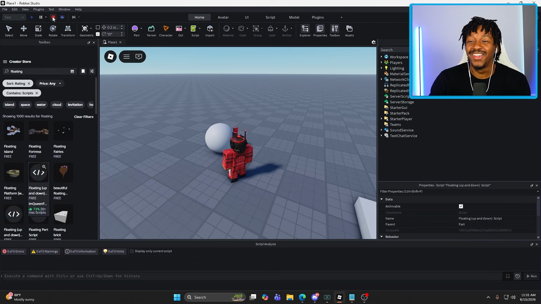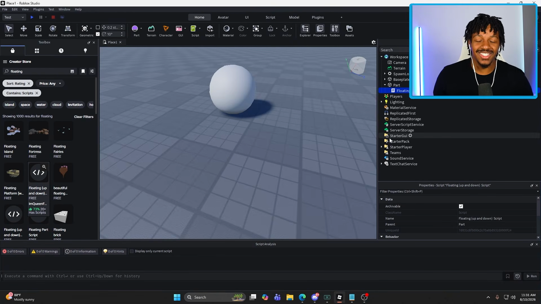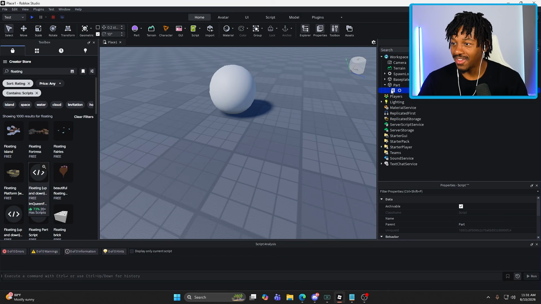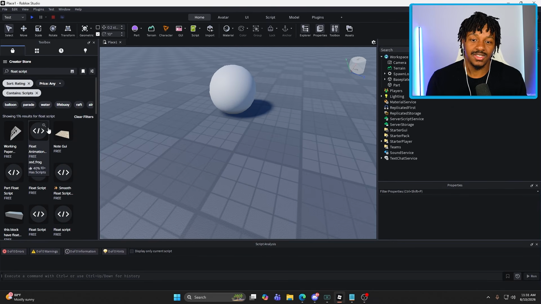Yo, all right, dude. Hold on. Let me actually lock in. I need to stop playing around. There's no way creating a floating ball is that hard. All right, you know what? Let's see. Float script. Now, this is the thing, right?